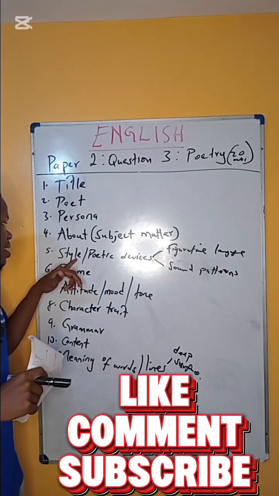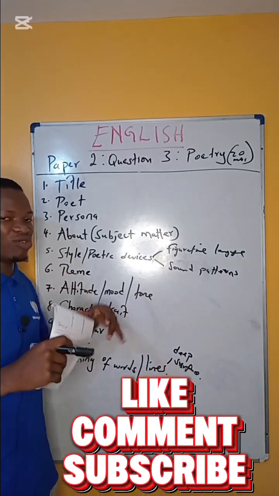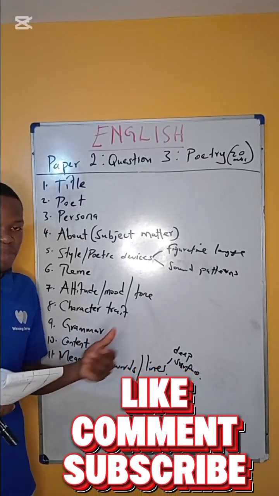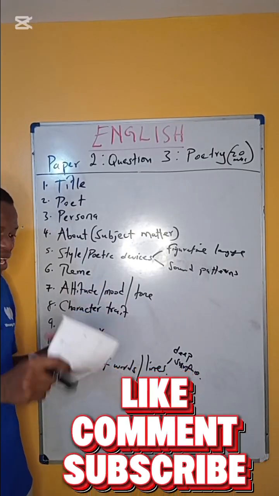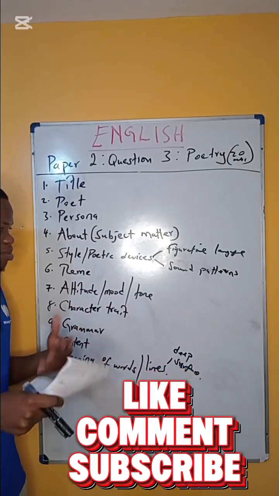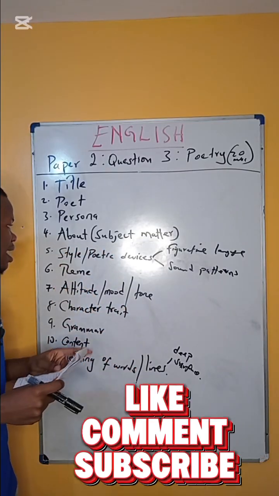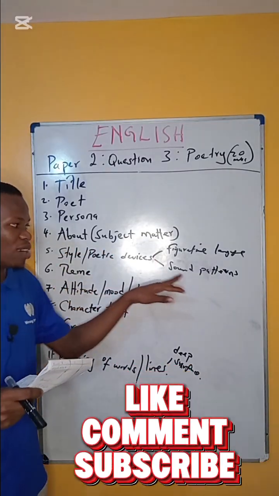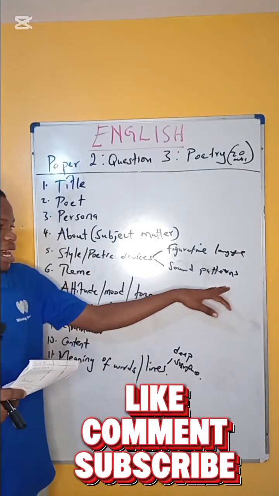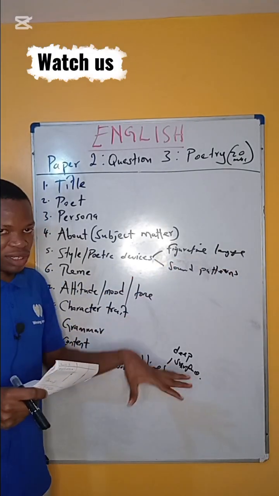Now, number 5 is the styles of poetic devices. These are simply the tools that the poet uses to convey meaning. How the poet uses language creatively, manipulates the language to convey the meaning. And the styles can be into 2. We have the sound patterns, and also we have the figurative language.